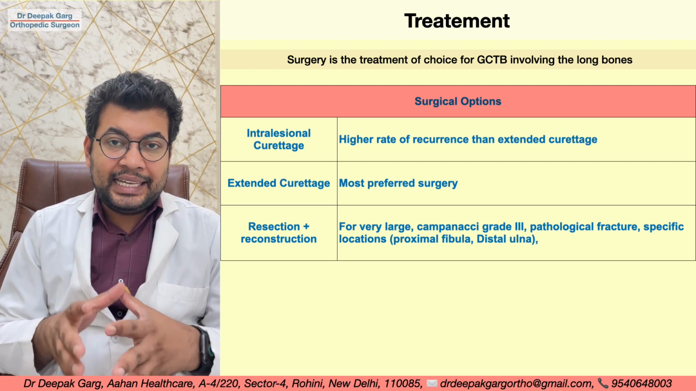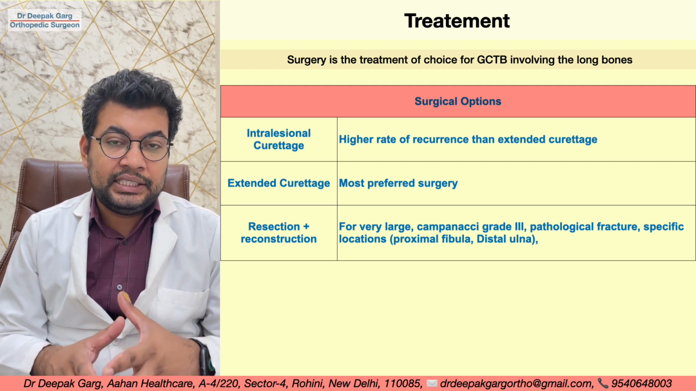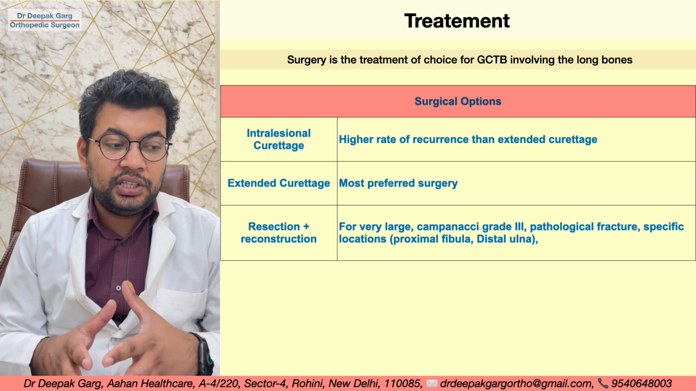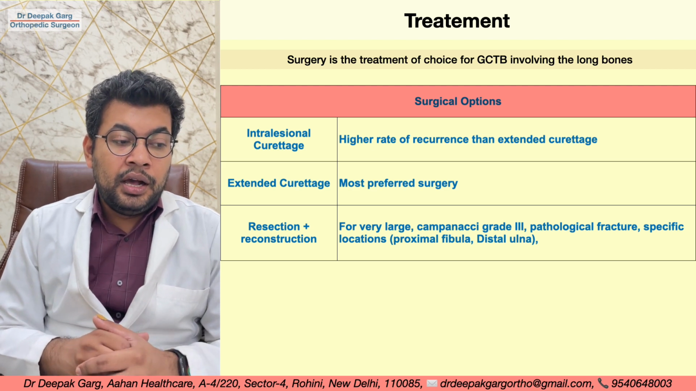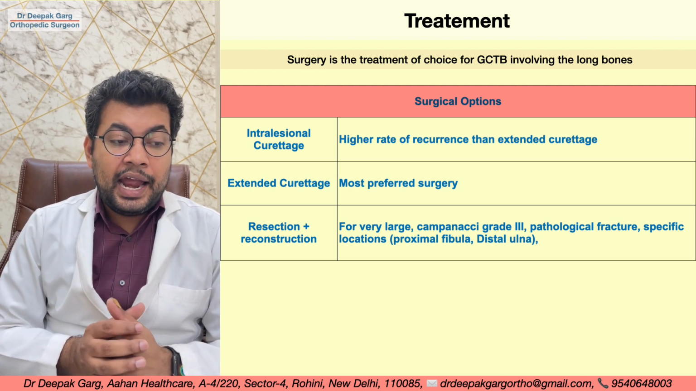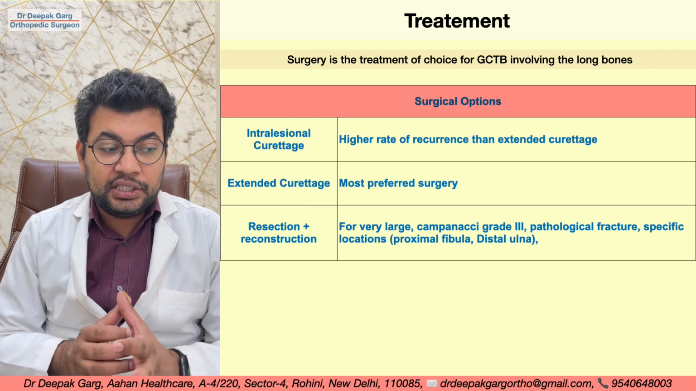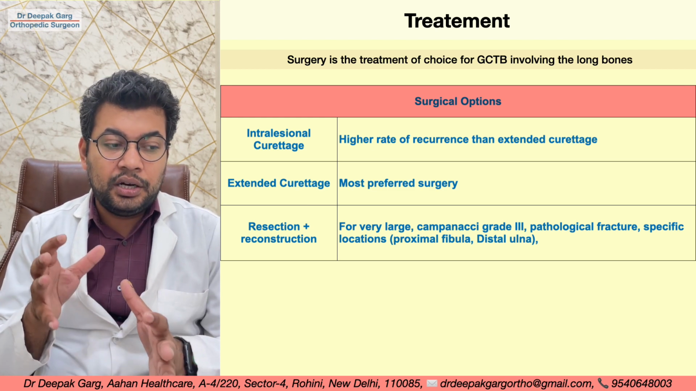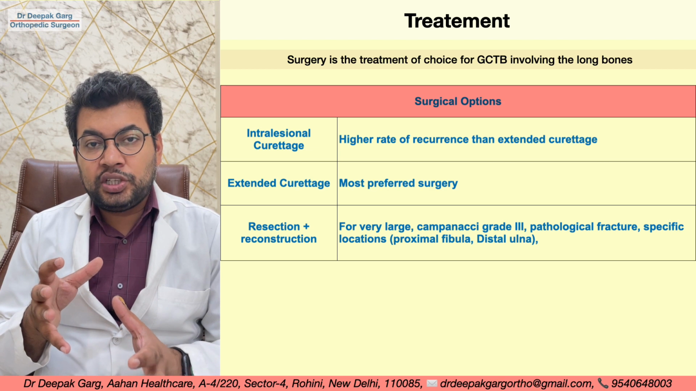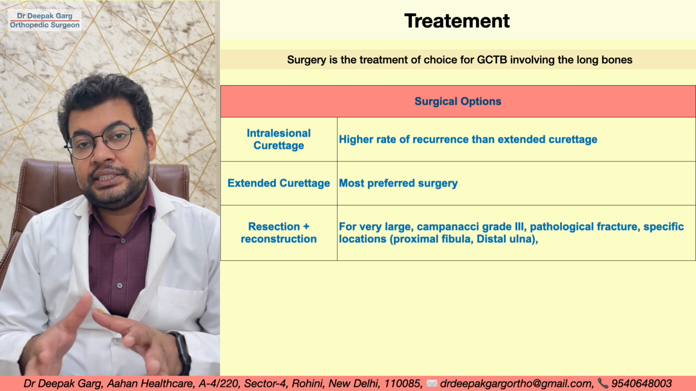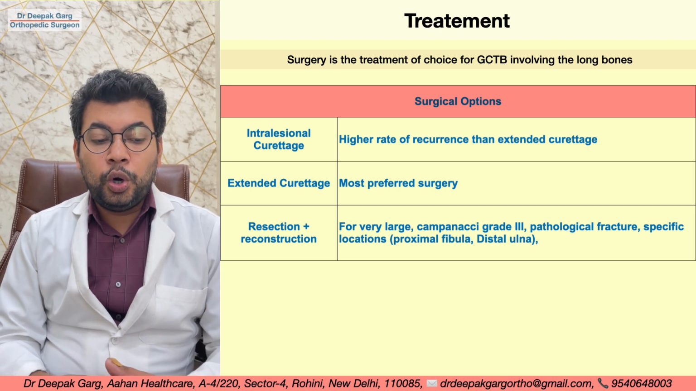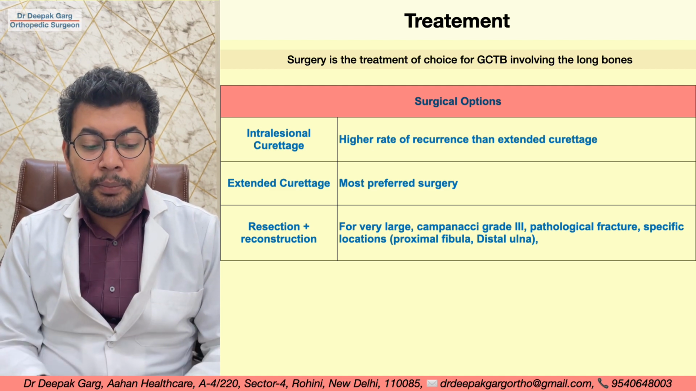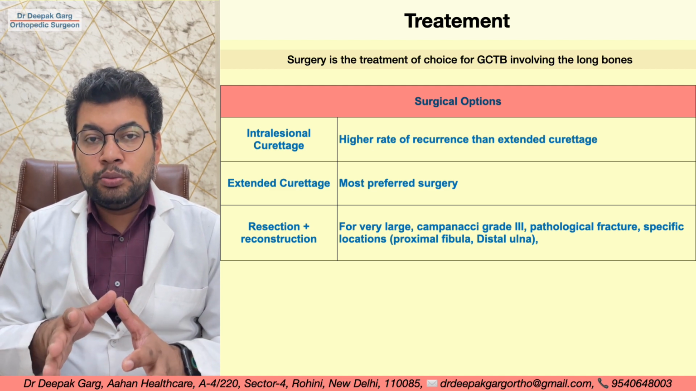Now en bloc resection we do for Campanacci grade 3. It can be done for very large tumors and patients with pathological fractures, or specific locations like the proximal fibula and distal ulna, where we prefer resection over curettage. So this was broadly about giant cell tumor of the bone.